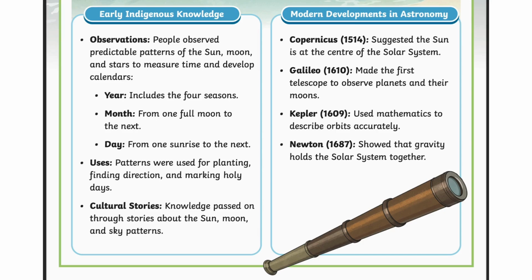Modern developments in astronomy. Copernicus, 1514, suggested the sun is at the center of the solar system. Galileo, 1610, made the first telescope to observe planets and their moons. Kepler, 1609, used mathematics to describe orbits accurately. Newton, 1687, showed that gravity holds the solar system together.